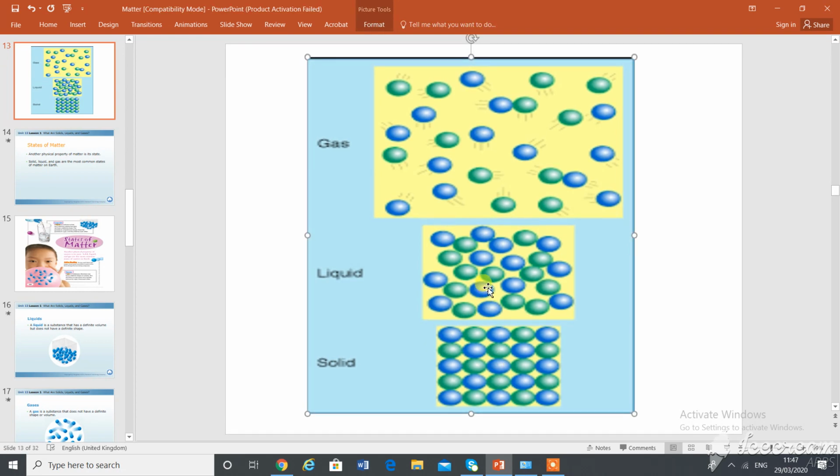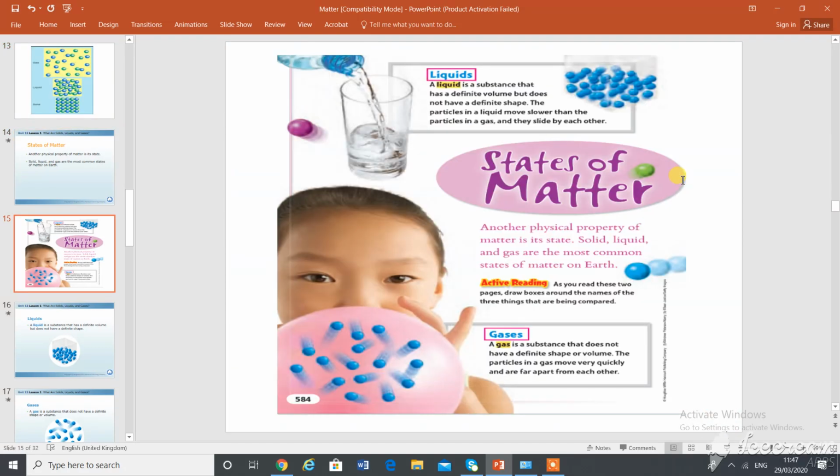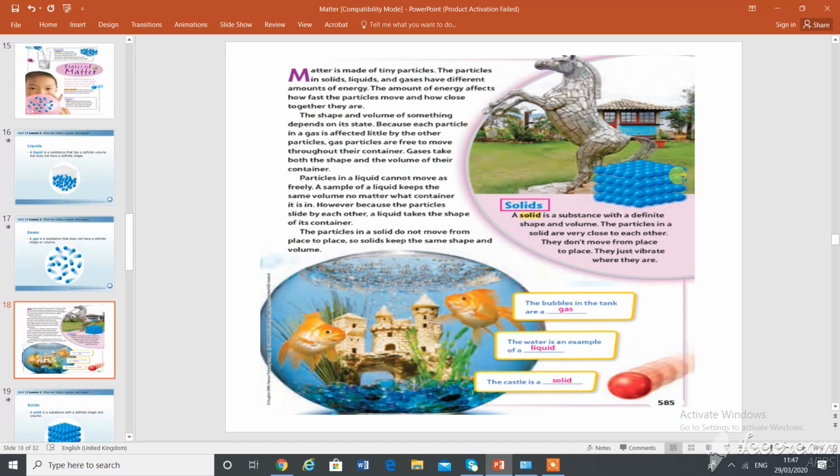They slide over each other. They randomly move in all directions. This is all you have to know in this. And next, girls, here it's talking the same. Matter is made of tiny particles.